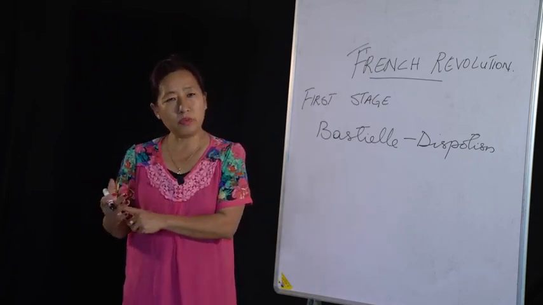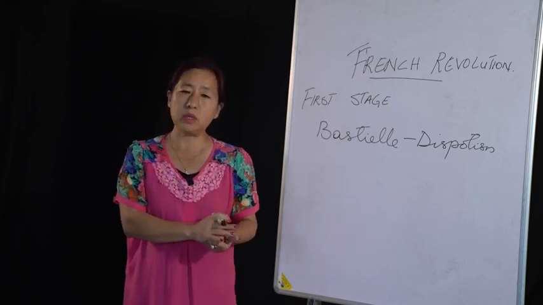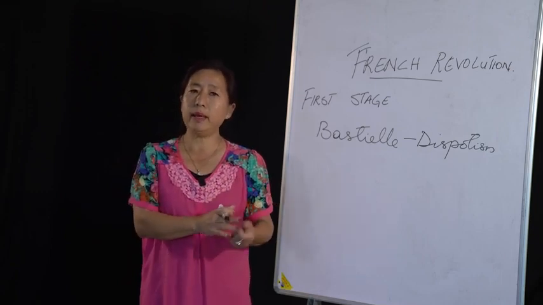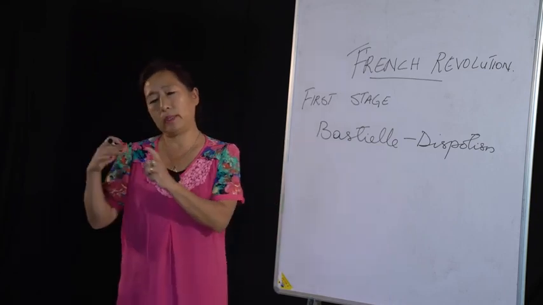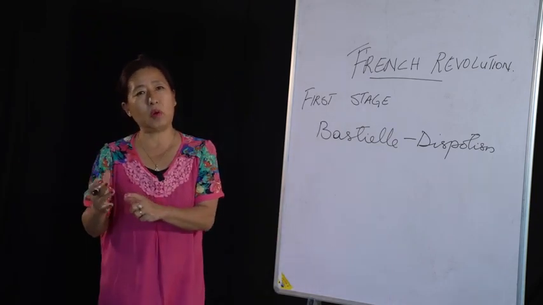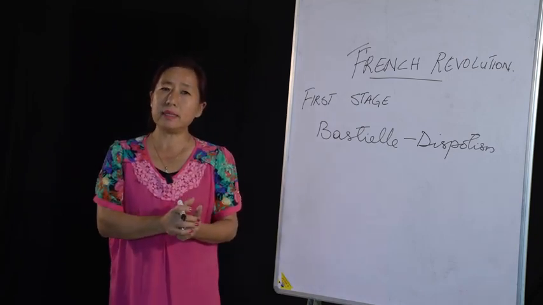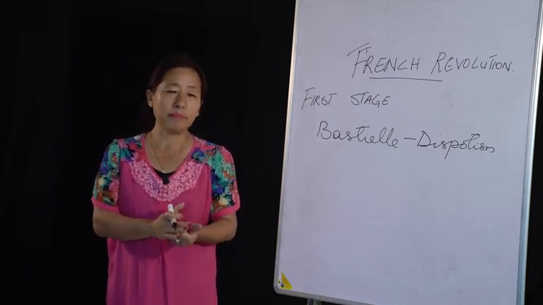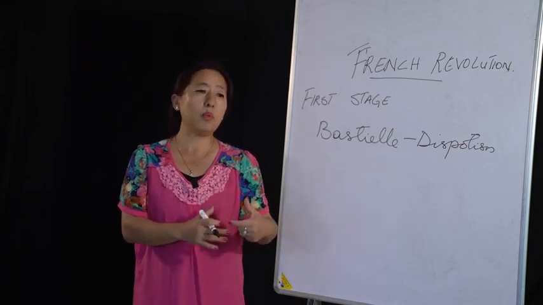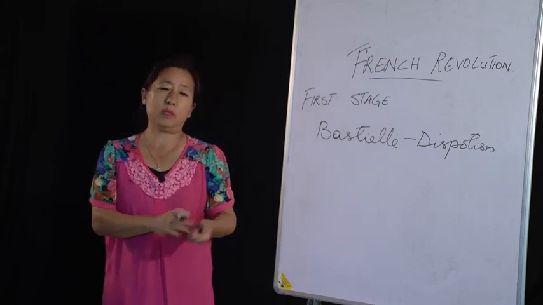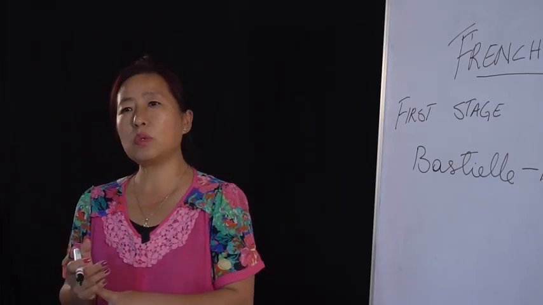So after the march on to Versailles, the king, the queen, and the children came back to Paris along with the women, and there they lived as prisoners. Now, with the king almost a prisoner of the common people, the upper two classes, that is the clergy and the nobles, also got scared, and they decided to give in to the demands.